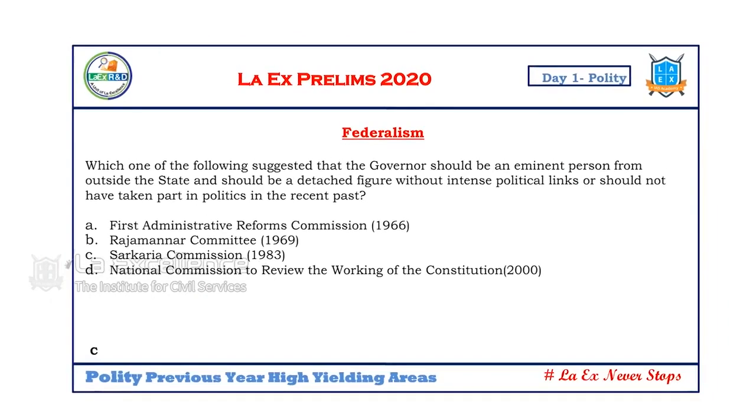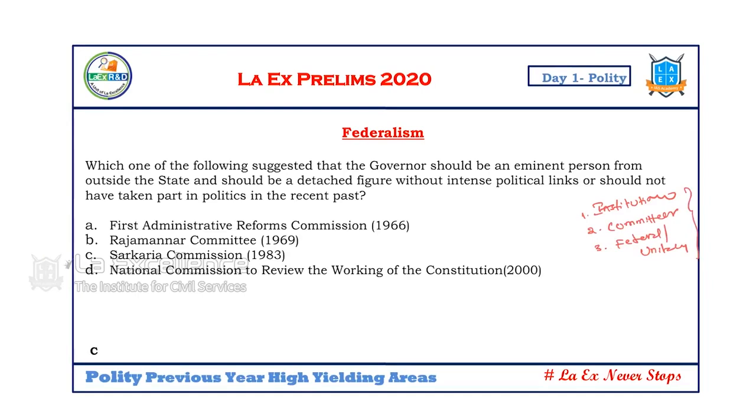The next is federalism questions. In federalism questions, the most important area they look at is: what are the institutions of federalism? And the second, what are the committees on federalism? And the third thing, which are the federal features of the Indian Constitution? Which are the unitary features of the Indian Constitution? If you remember these three things, this topic is very easy.